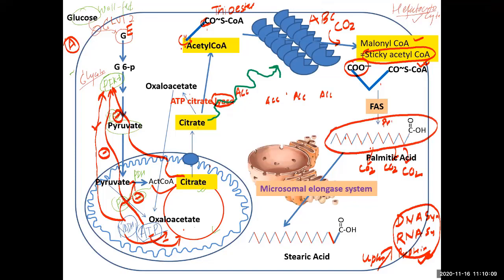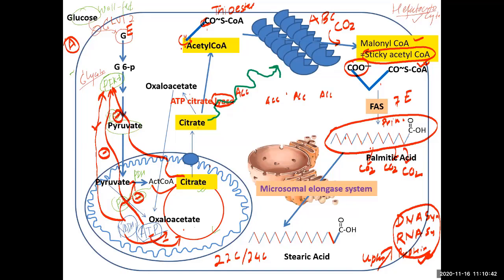This is done by fatty acid synthase, that seven-enzyme complex. This is called the machinery. You can see it will enter into the machine, polymerize, and come out of the machinery. So the primary fatty acid is formed. If our body requires longer-chain fatty acids, for example, myelin has 22-carbon and 24-carbon fatty acids, how are they synthesized?